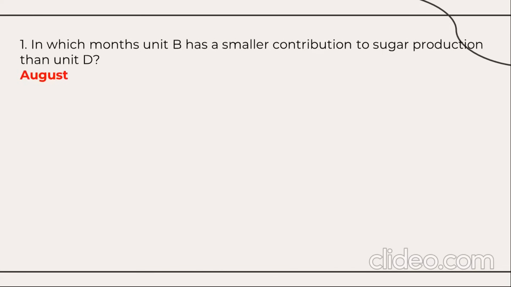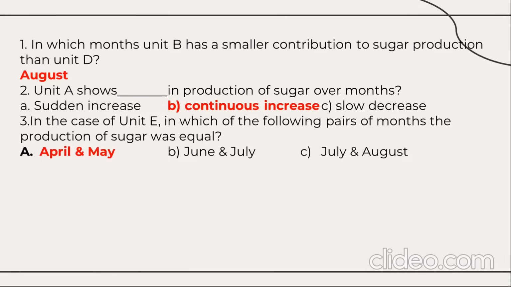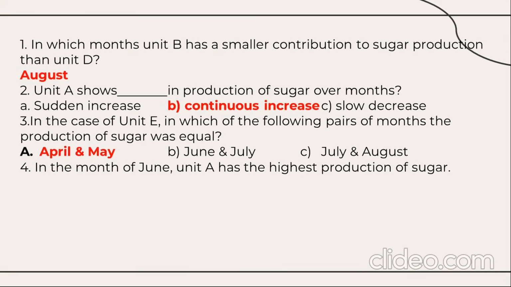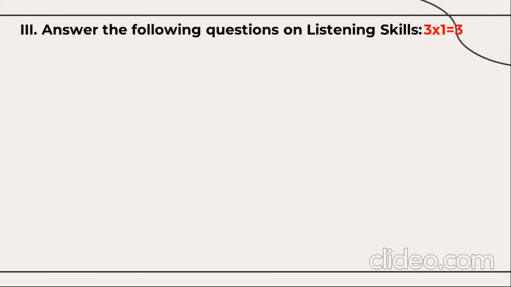In which month does unit B have a smaller contribution to sugar production than unit D? So we find the answer here: August. Unit A shows continuous progress in production of sugar over months. Then in the case of unit E, in which of the following pairs of months was the production of sugar equal? April and May. In the month of June, unit A has the highest production of sugar, that is false. Then unit C has recorded the lowest production of sugar in the month of April. So we have gone through 2 questions here: one is a comprehension passage for 5 marks, and data interpretation for 5 marks.